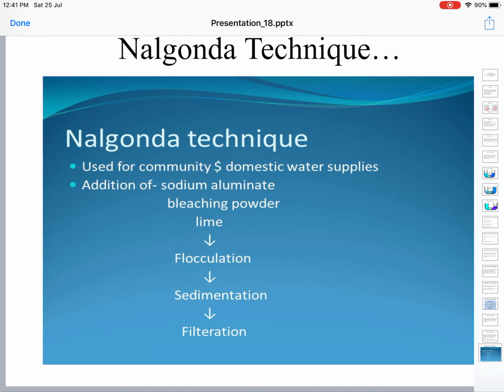The chemicals are added one by one. Remember, first sodium aluminate is added and the water is stirred, then bleaching powder is added and the water is stirred, then lime is added to bring the pH to the basic condition, to make the water alkaline.